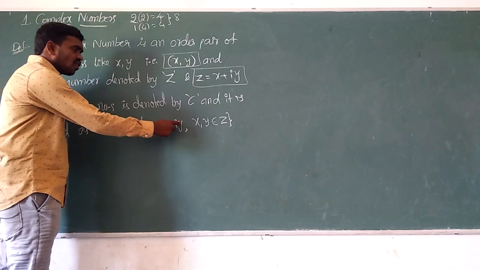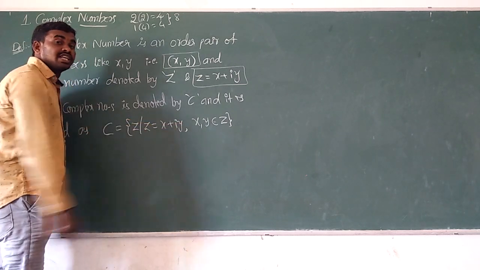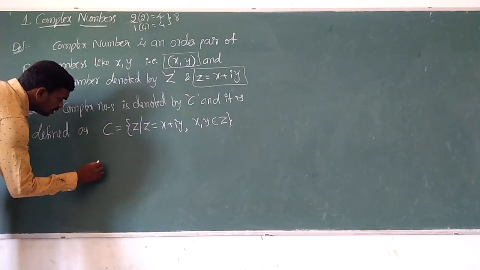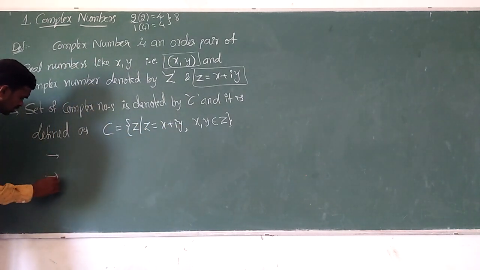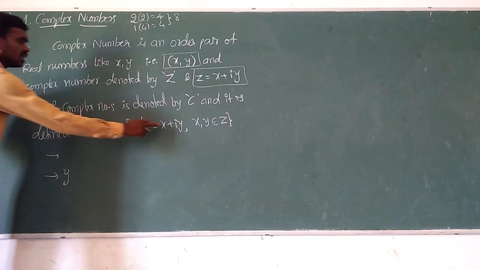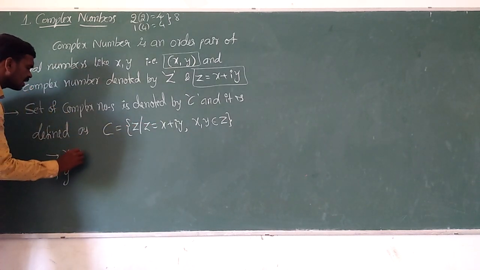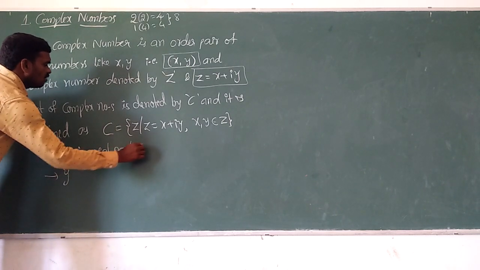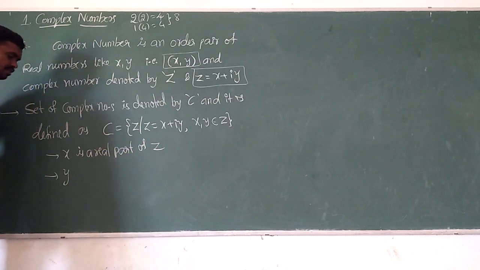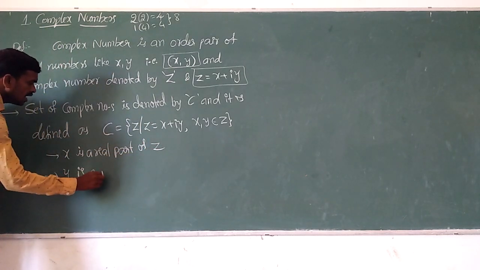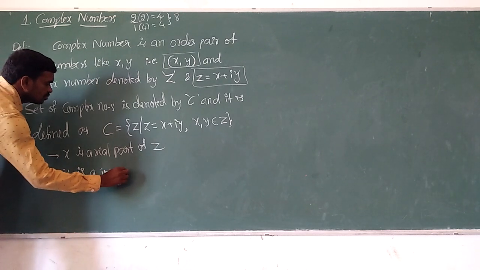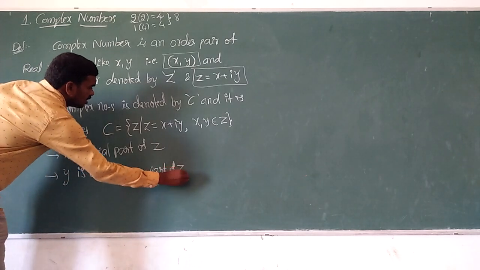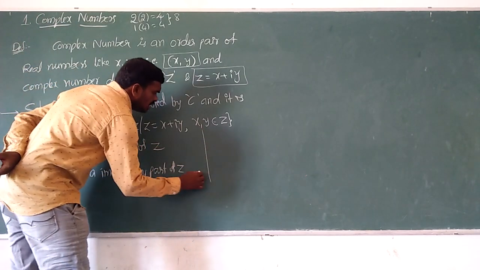The coefficient of i is called the imaginary part. The coefficient of i means what? Y. So Y is the imaginary part, and X is called the real part. So X is the real part of the complex number Z, and Y is the imaginary part of Z.